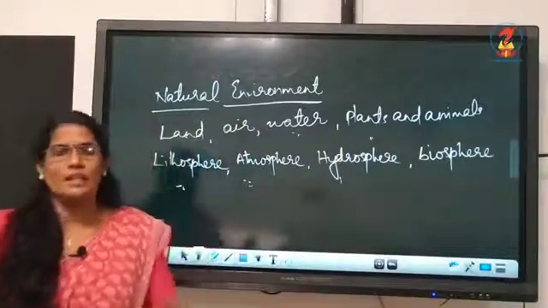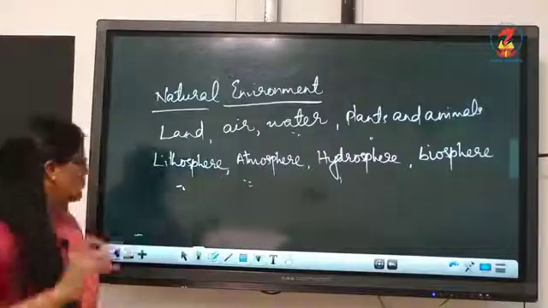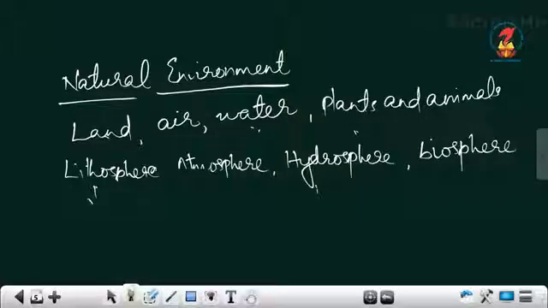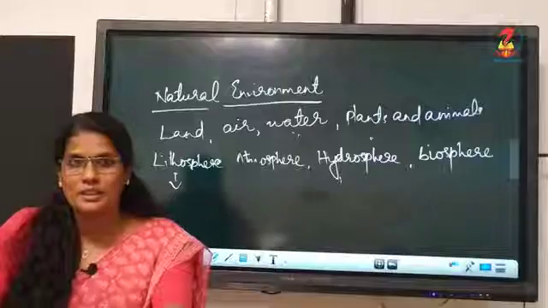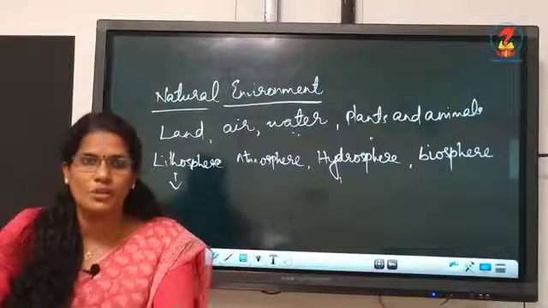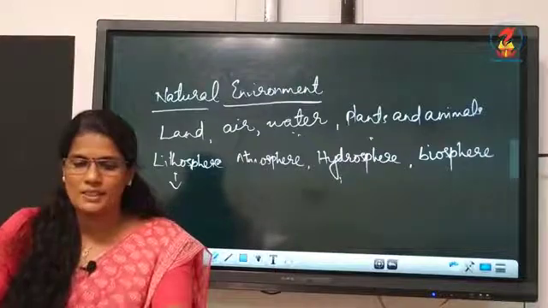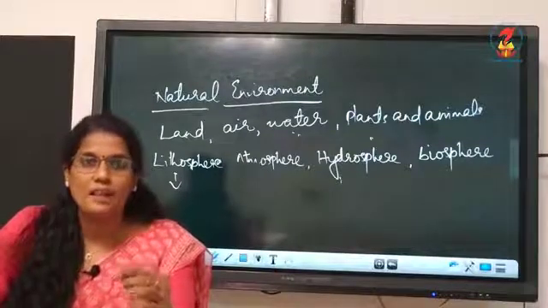Now we will study each domain. First one we will start with lithosphere. Lithosphere means what? It is the solid crust or the hard top layer of the earth. Lithosphere is the solid crust. That means the soil you see, the surface of the land is known as lithosphere. It is made up of rocks and minerals and covered by a thin layer of soil.